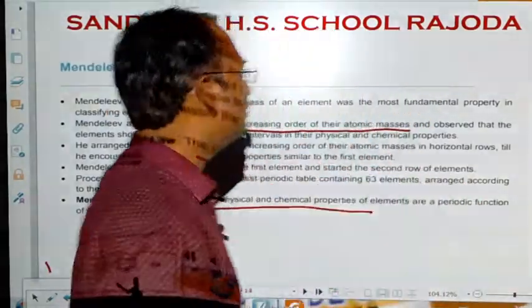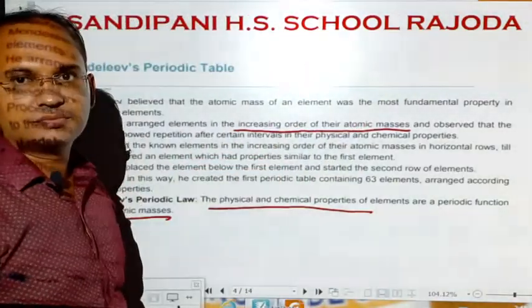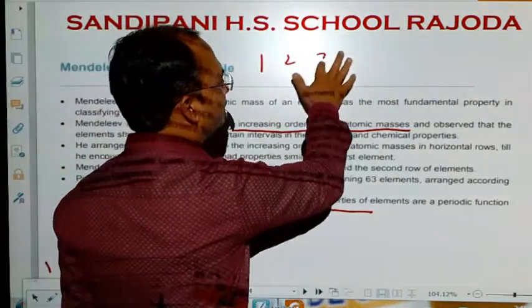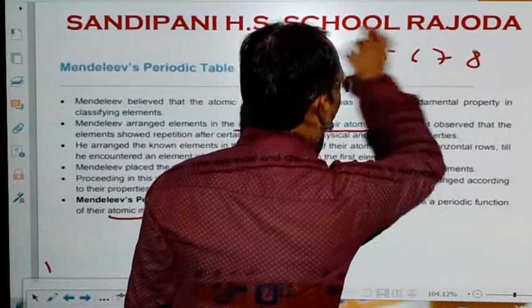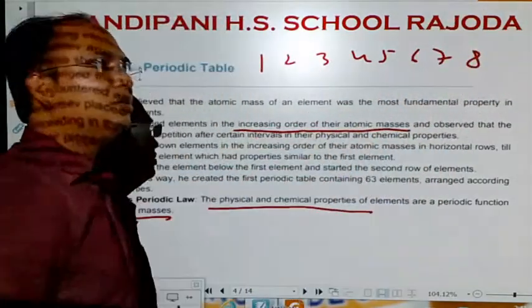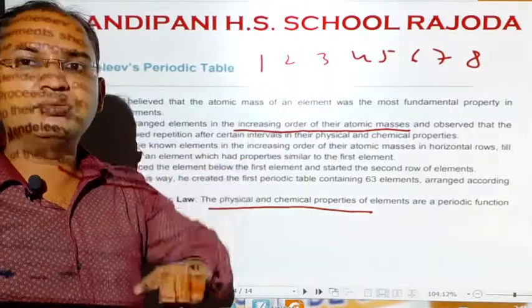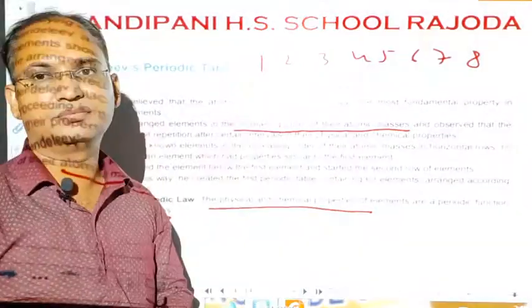So, he arranged the elements in horizontal rows. He put the first element, then the second, third, fourth, fifth, sixth, seventh, eighth. He went on arranging the elements in horizontal rows until he found an element which shows properties similar to the first one.